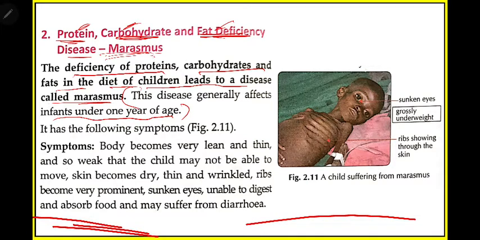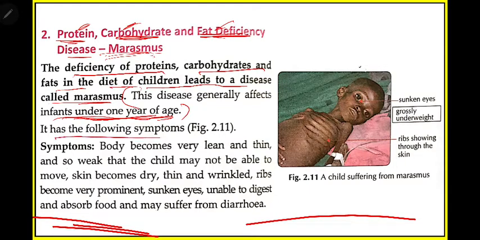Only children under 1 year of age are generally affected. Bigger children are also affected, but in this age the disease is more common.